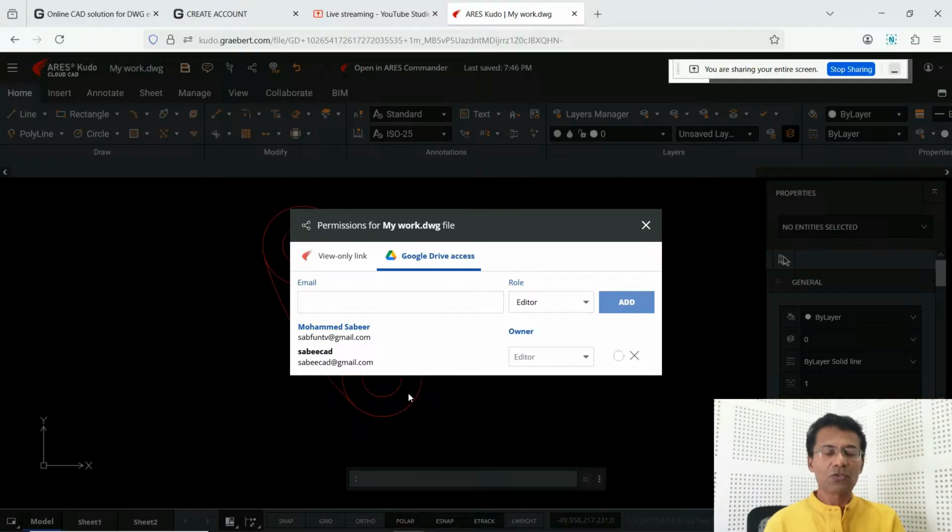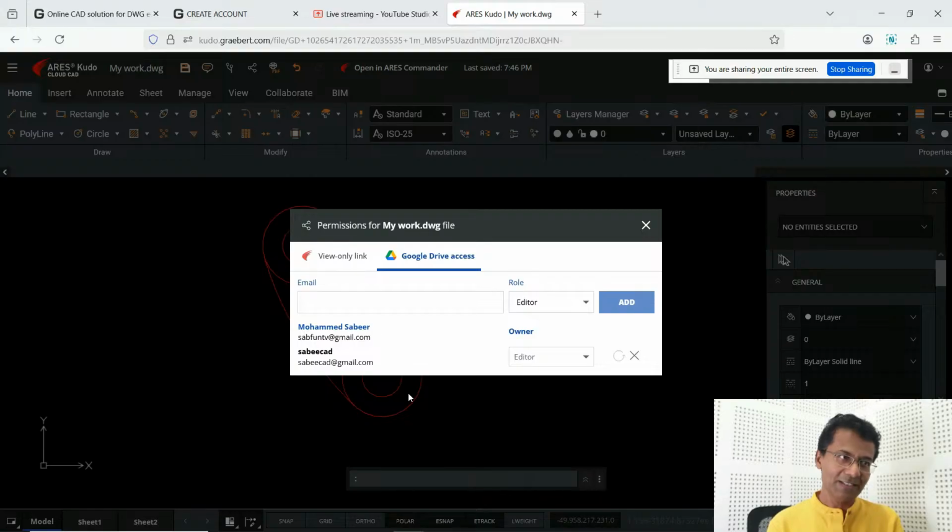Okay. So once that particular person to whom this file is sent opens and edits the file, then your role will automatically become a viewer. You'll only be a viewer. Your file automatically goes to the viewing mode. So at a time only one person will be able to edit this drawing file.